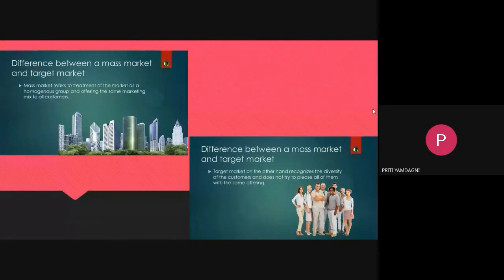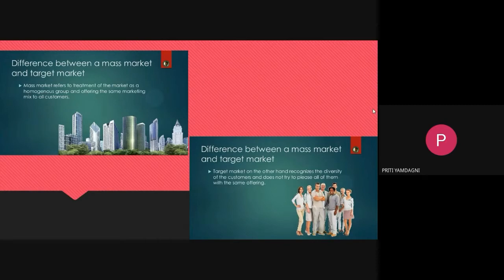We are not segmenting here. Some places, like row houses or penthouses, are segmented for particular buyers, a particular group of target customers. This is how they target, and this is the difference from mass market. In the first picture, the structure of the building is homogeneous, meaning the same group. The word homo means same, hetero means different, for different persons as per their budget, income, or class.